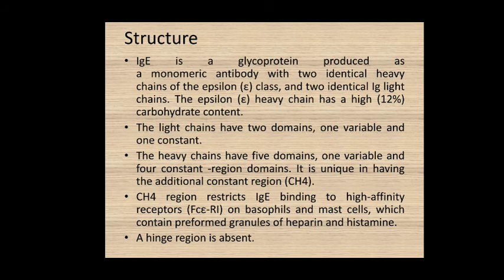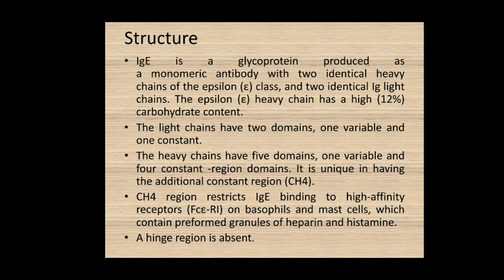Now we start with the structure of the IgE type of the antibodies. Structurally, the IgE type of the antibodies again has structural similarity to that of the IgG and IgD type of the antibodies. It is a glycoprotein produced in the monomeric form, possessing two identical heavy chains, that is the epsilon type of the heavy chain, and two identical light chains.